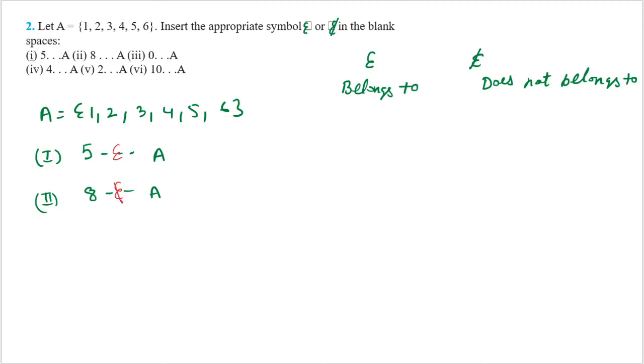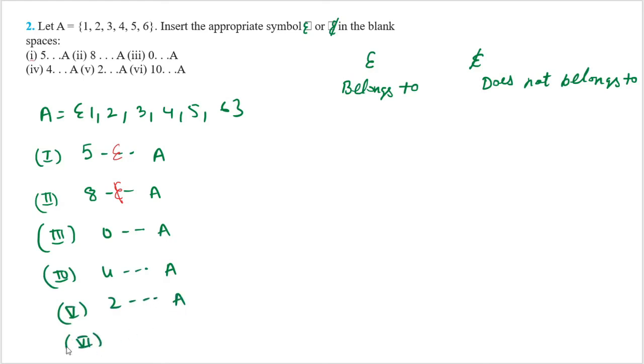If I talk about the third part, what is the third part? 0 dash A. The fourth part, 4 dash A. The fifth part, 2 dash A. And the sixth part, 10 dash A. Now I am going to tell you how to do it. 0 is again not here, so you write 0 does not belong to A. 4 is there in the set, so 4 belongs to A. 2 is there in the set, so 2 belongs to A. But 10 is not there, so 10 does not belong to A. I hope all of you understood this.